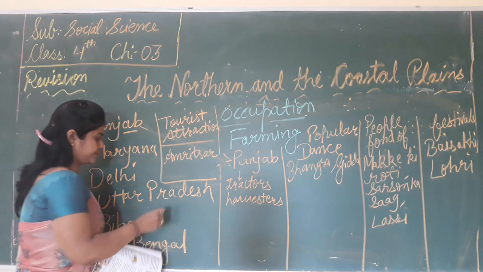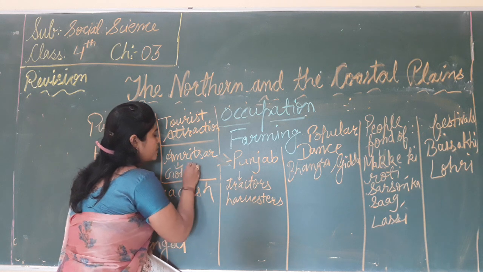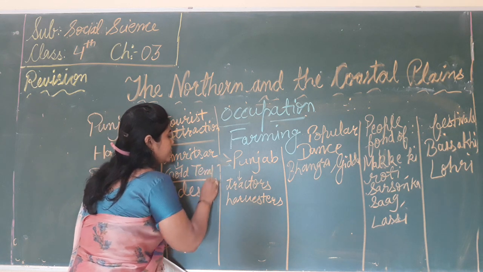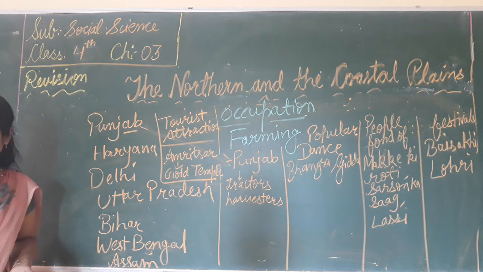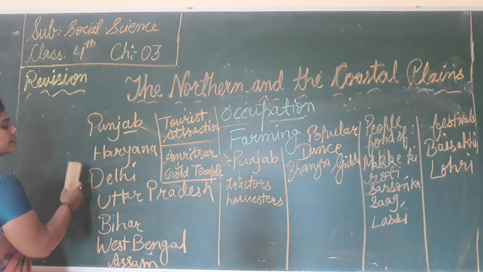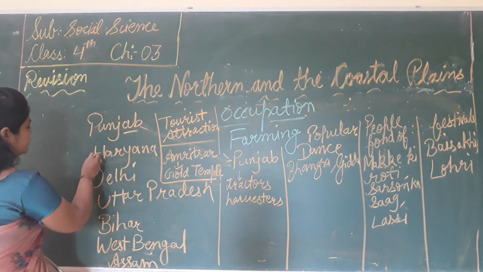It attracts many tourists. Clear? Now the second one is Haryana.